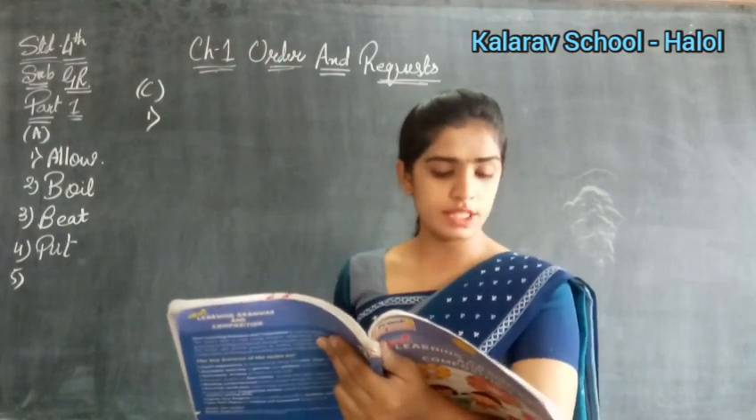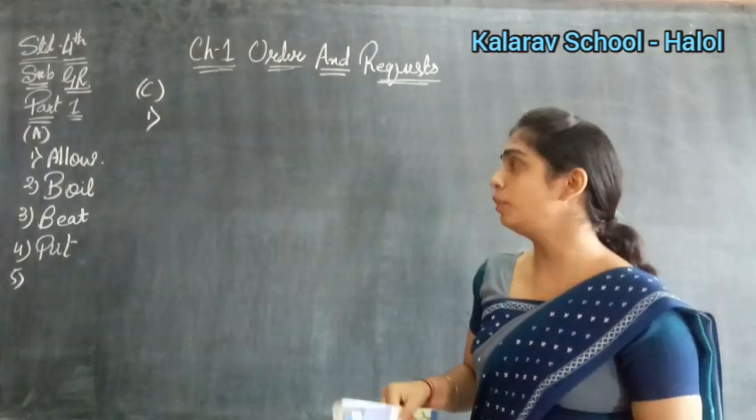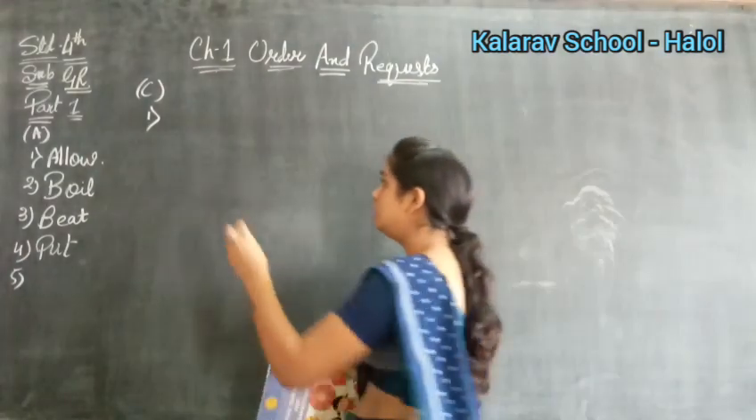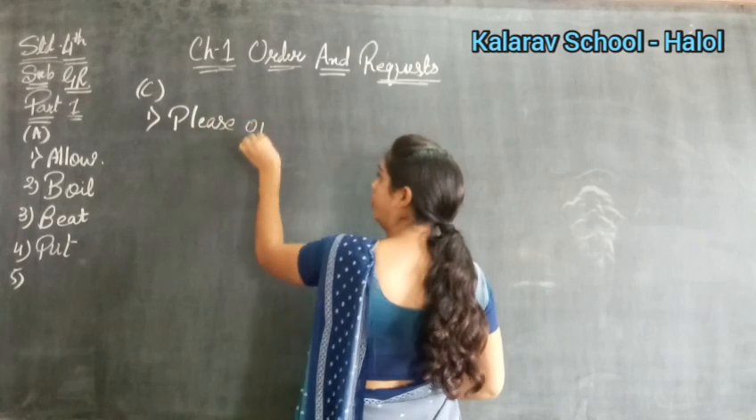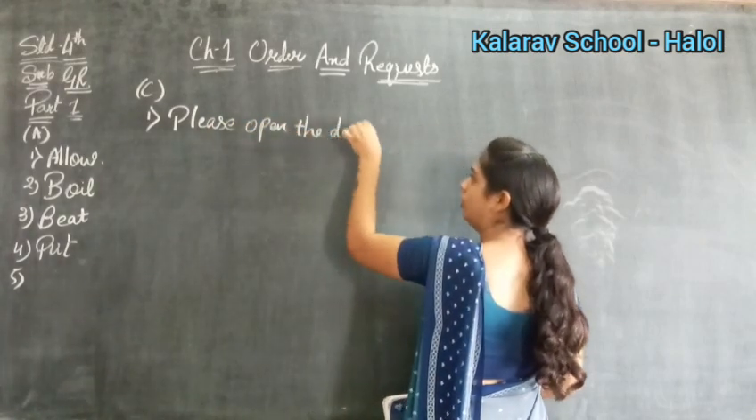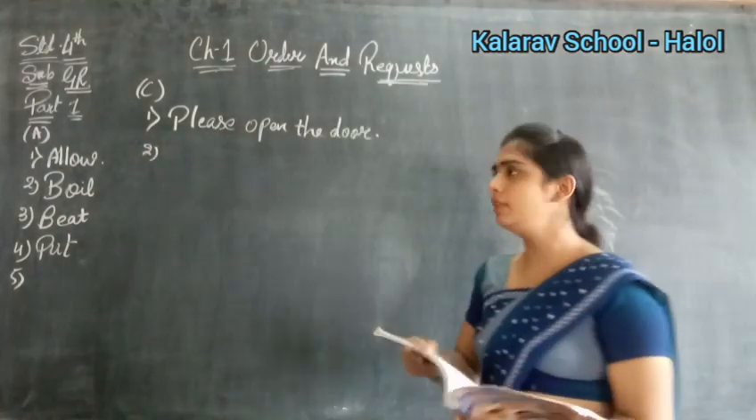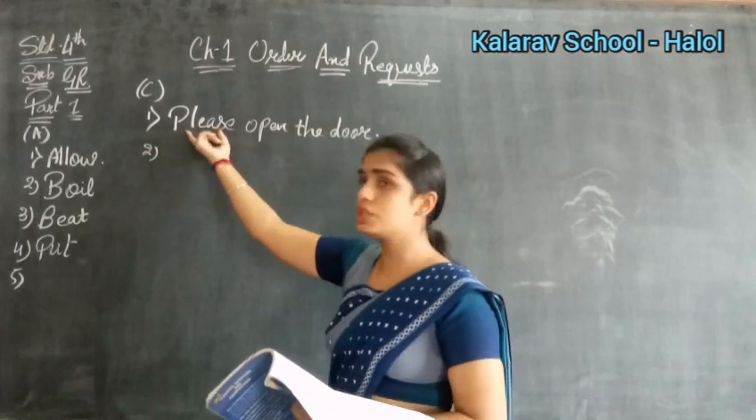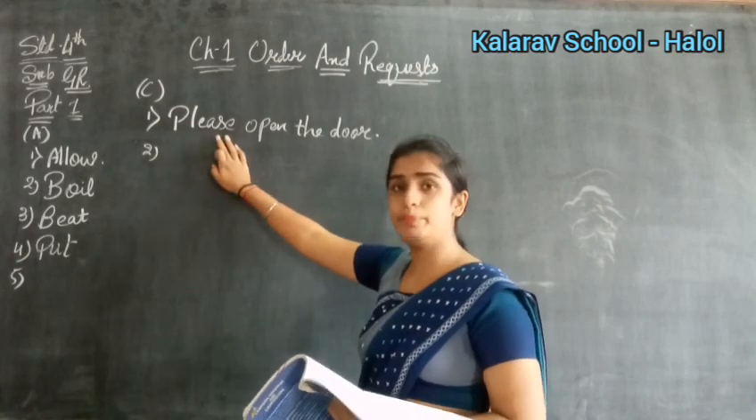See, first what is given? Open the door. Right, so this is an order. So when you have to write it as a request, what will you make? See, you will write like this: Please open the door. Okay. This is a request. Why? How can we know this sentence is a request? Because we have used the word please here. So when you request someone, you have to use the word please.